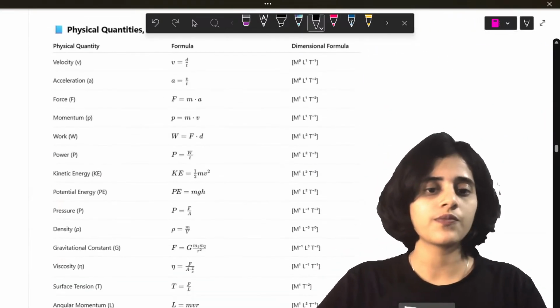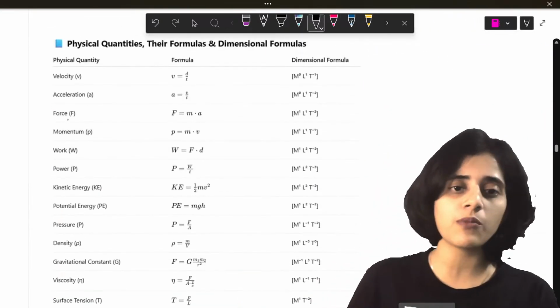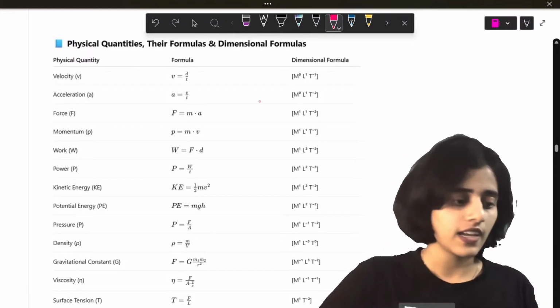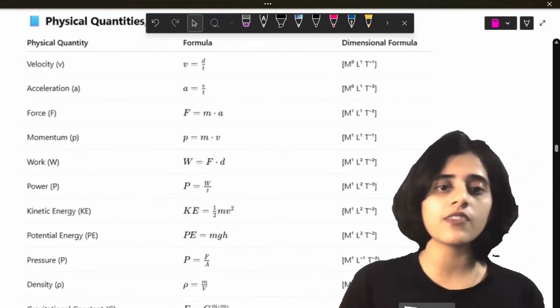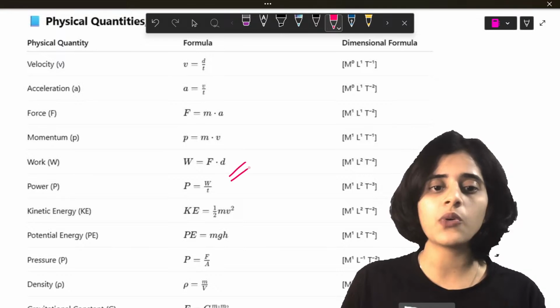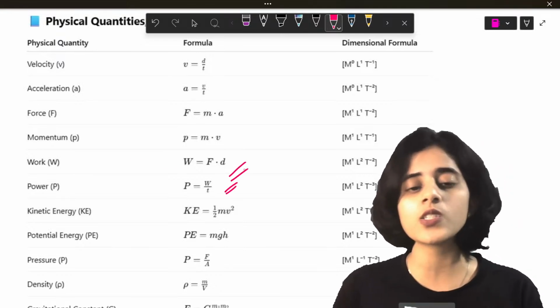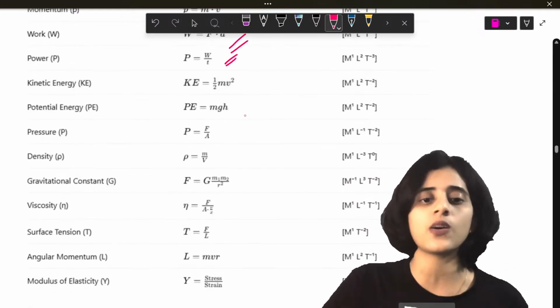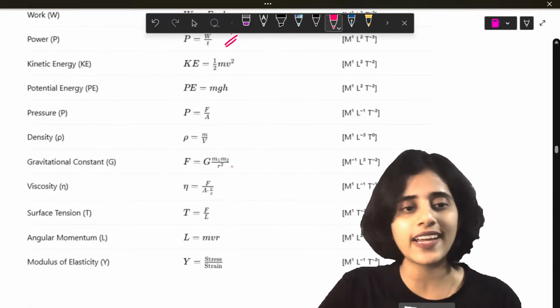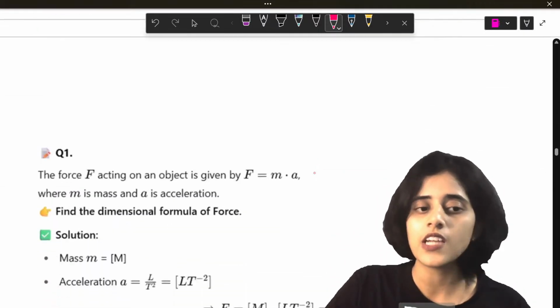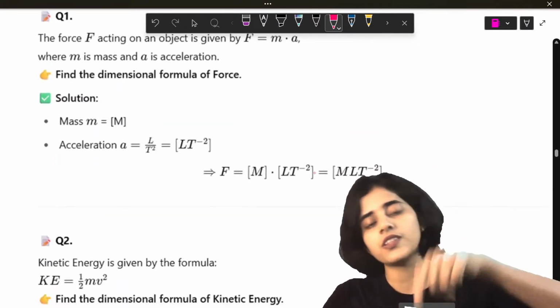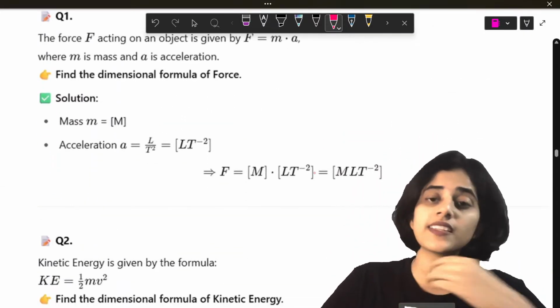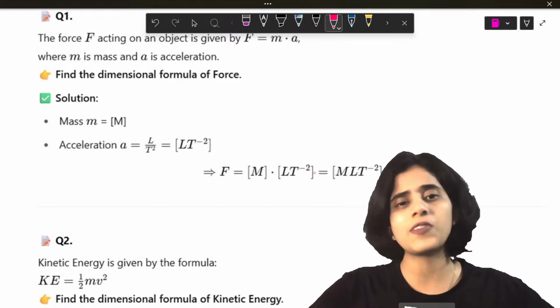Let's move on. These are some dimensional formulas for different physical quantities. I have put all of their formulas also and how I get them. Work done is force into distance. Force is mass into acceleration. So you can work these out whenever you have time. If you have doubts, you can always put it in the comment section. Probably in the next class or some class, we will figure it out.